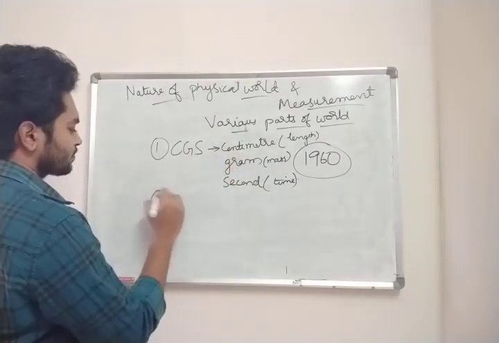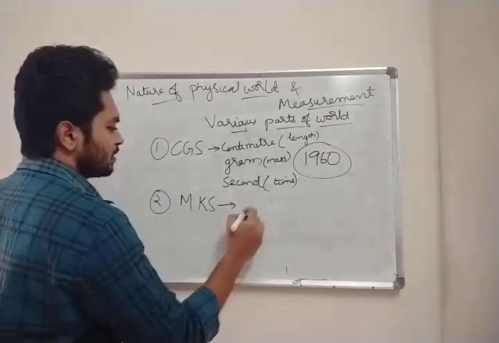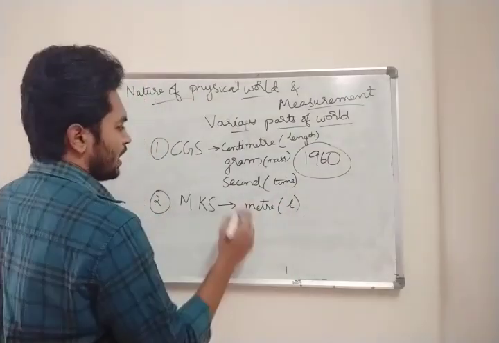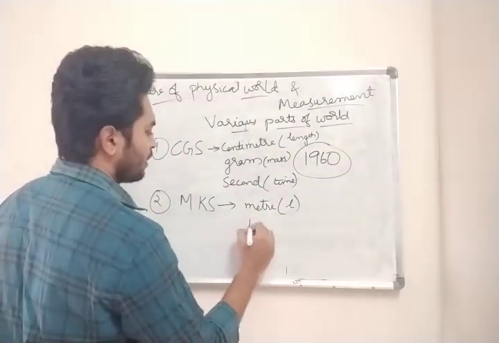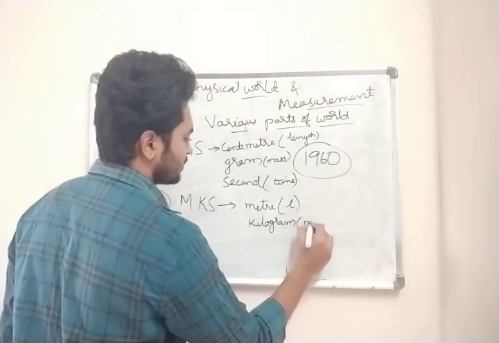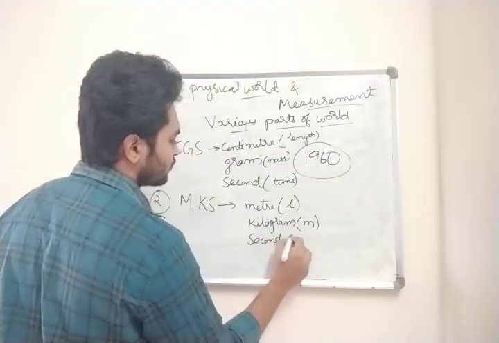Next is MKS. MKS means meter, again used for length, and K, kilogram, used for mass. Next, S for second, used for time.